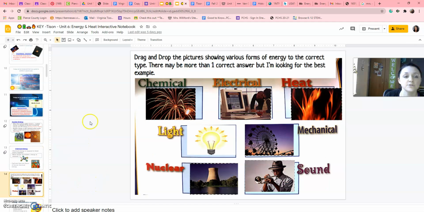All right, so I want you to do this on yours. You have to drag the pictures. Mine are already here. So our firework is an example of chemical energy because there's chemicals in it that are making it explode. Electrical, we have a computer. Heat, fire. Mechanical, we have moving parts here on this Ferris wheel. Sound, you've got the guy playing the trumpet. Nuclear, we got a nuclear power plant.